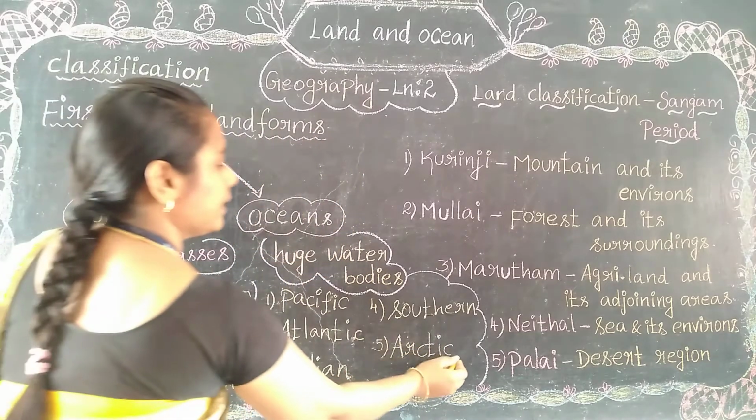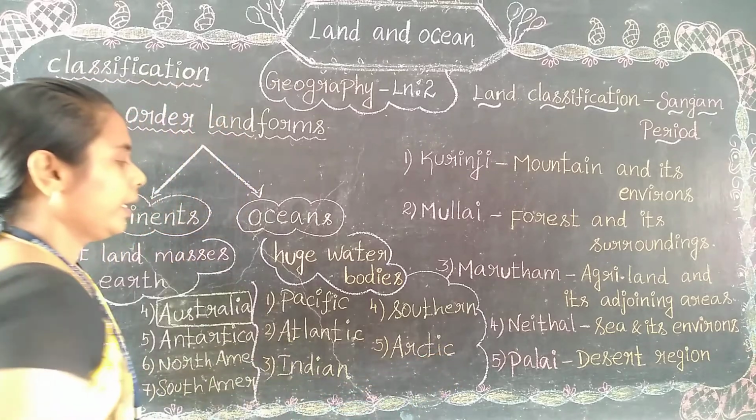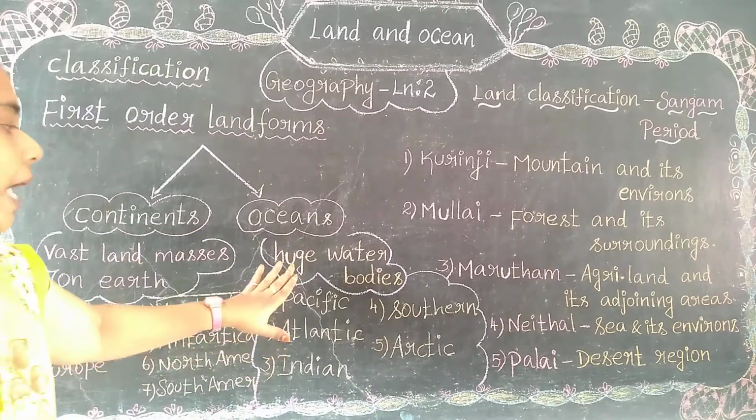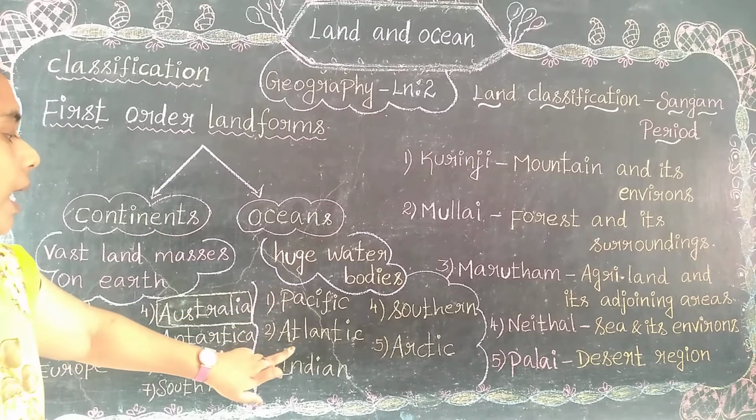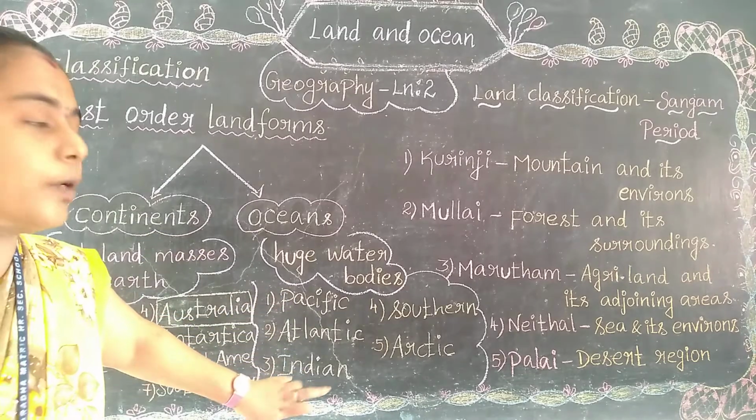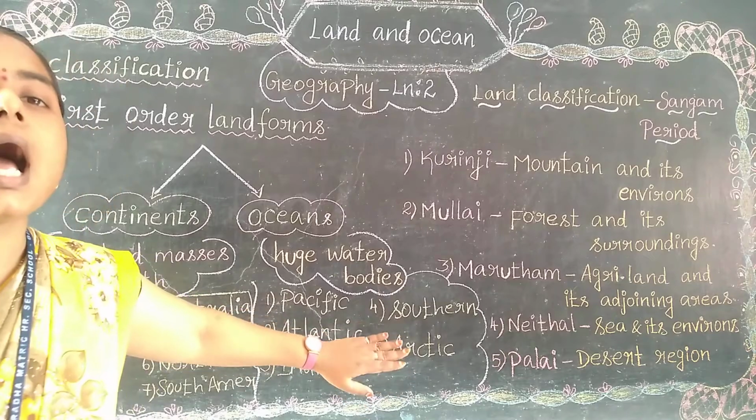These five are what we have in our social studies. That is, we have five oceans in our world. What are they? Pacific Ocean, Atlantic Ocean, Indian Ocean, Southern Ocean, Arctic Ocean.